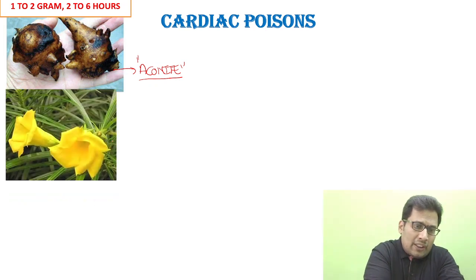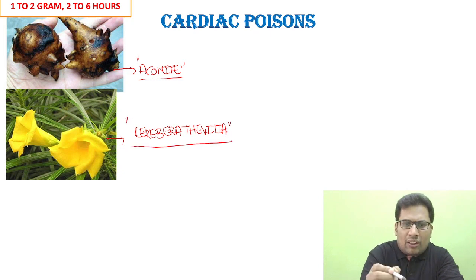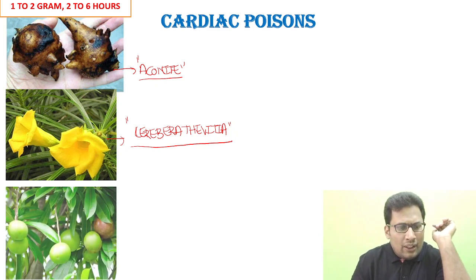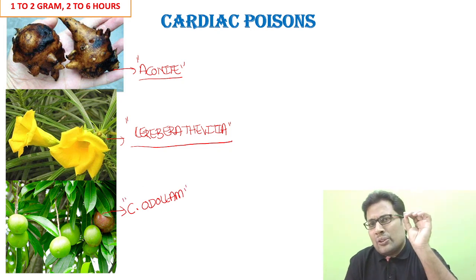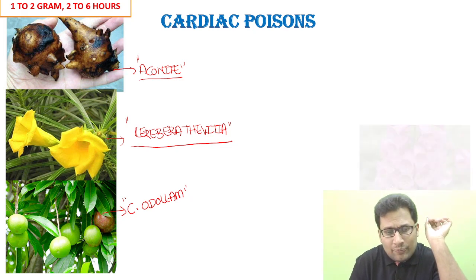Second one is nothing but Cerbera thevetia. Cerbera thevetia is nothing but yellow oleander. So yellow oleander is a cardiac poison. Next is Cerbera odollam. Cerbera odollam is also known as the suicidal mango. So it is also a well-known cardiac poison.